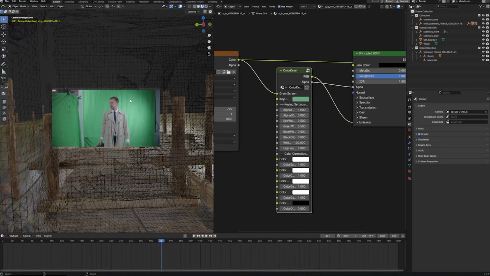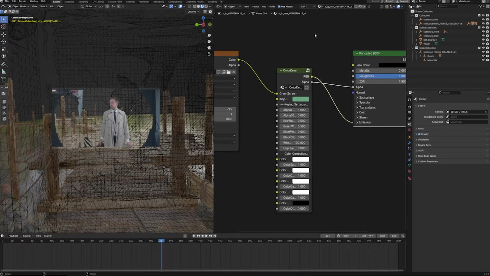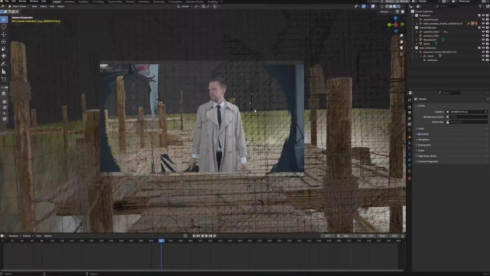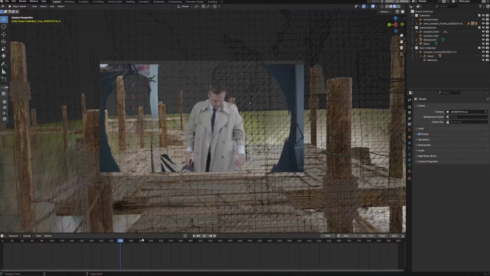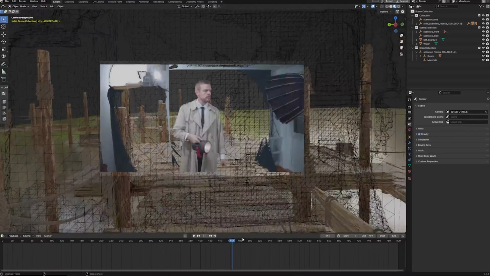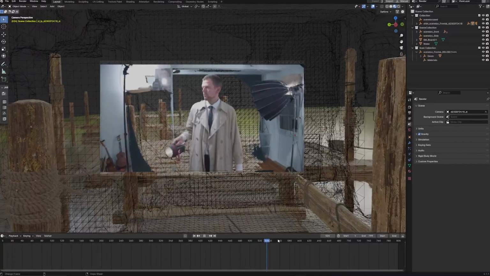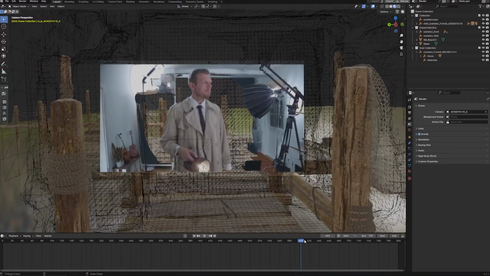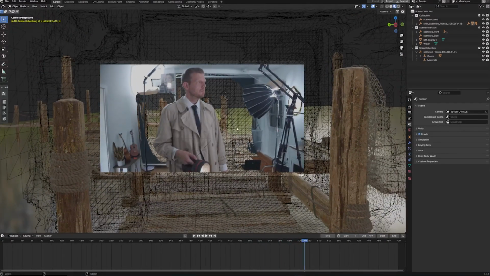And then go back to our principled BSDF. So we have a better separation of our talent. And this looks a little bit cleaner. You have some options in AutoShot, for example, using XSpy to get an even better rotoscoping. But for this tutorial purposes, it's totally fine like this.